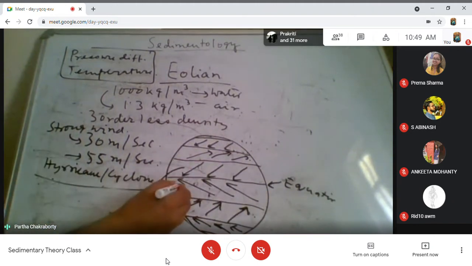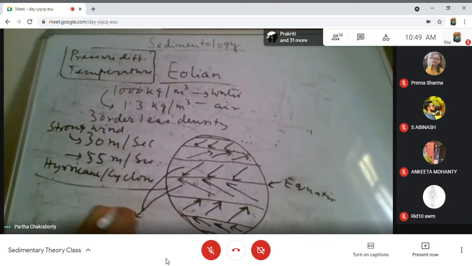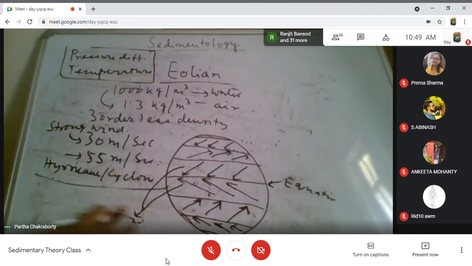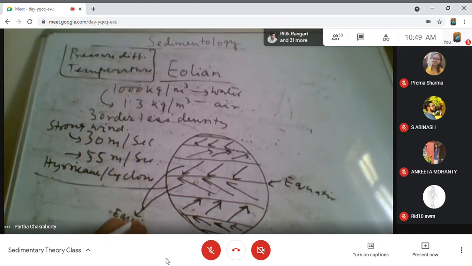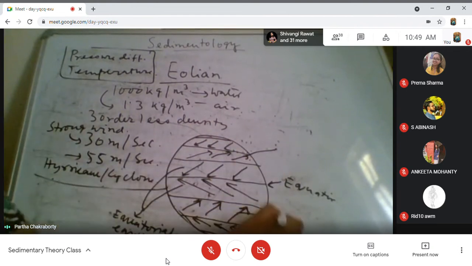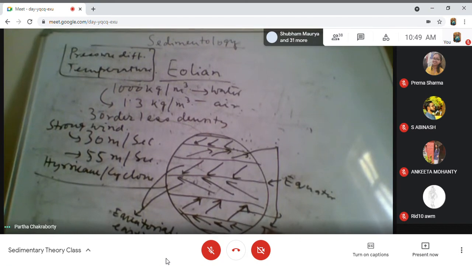This and this, these are the equatorial easterlies. Then these two are called the tropical westerlies.